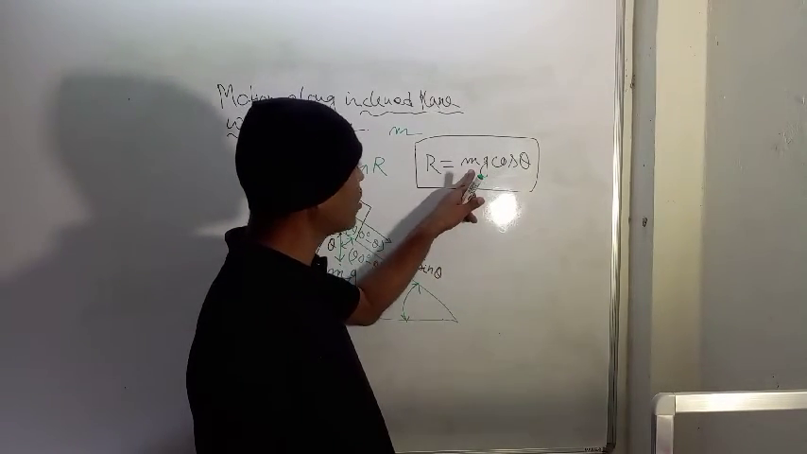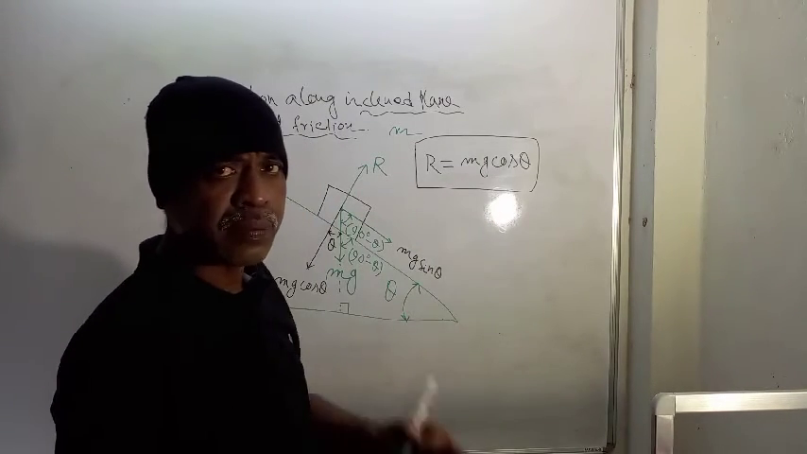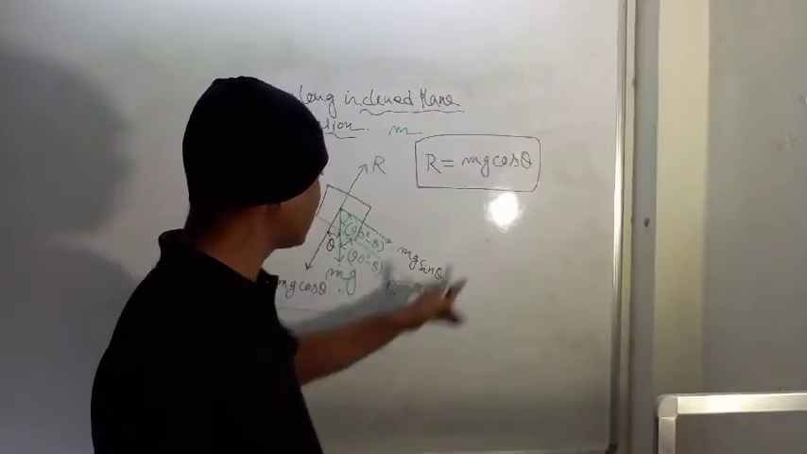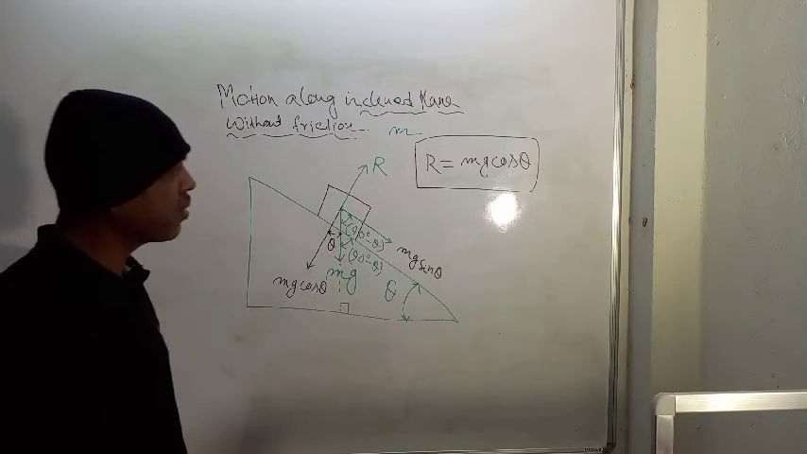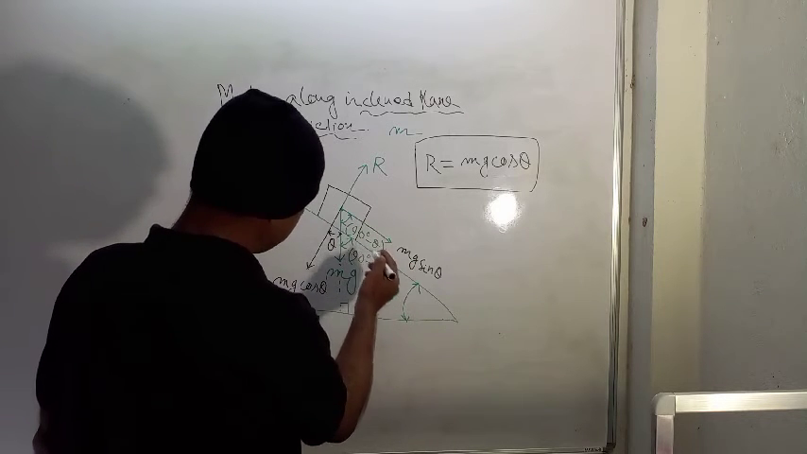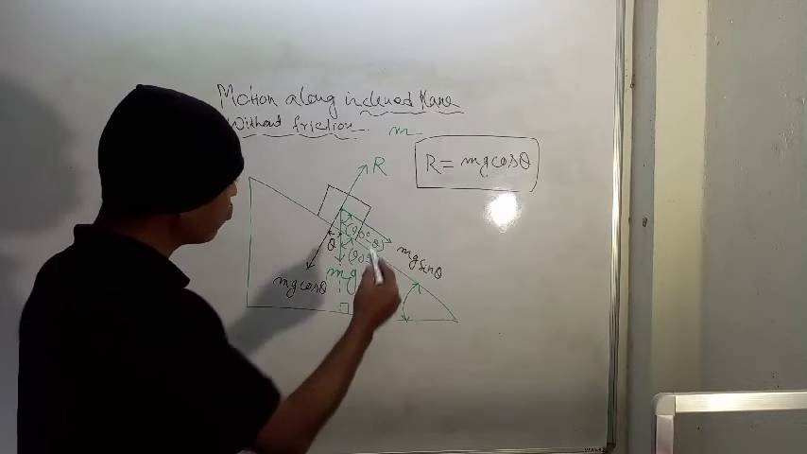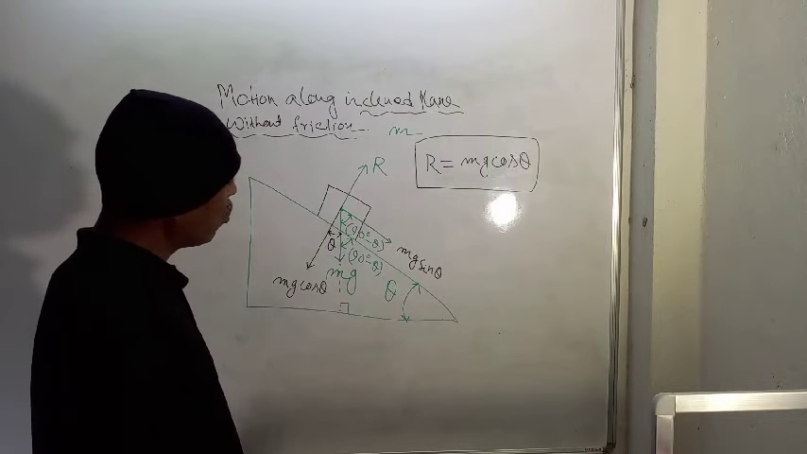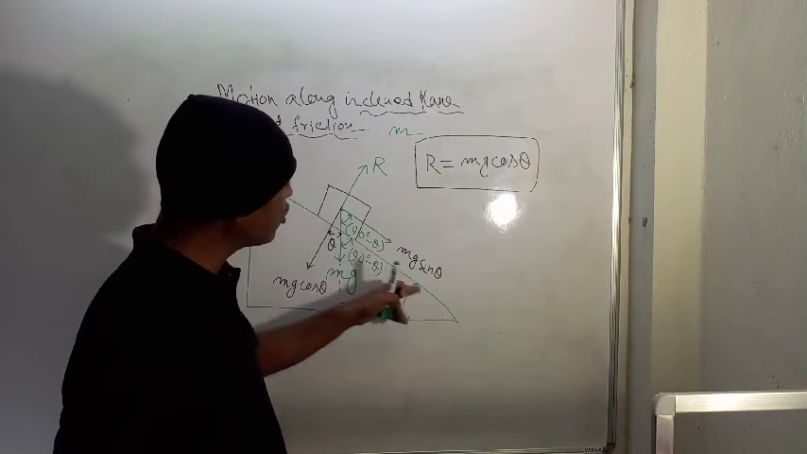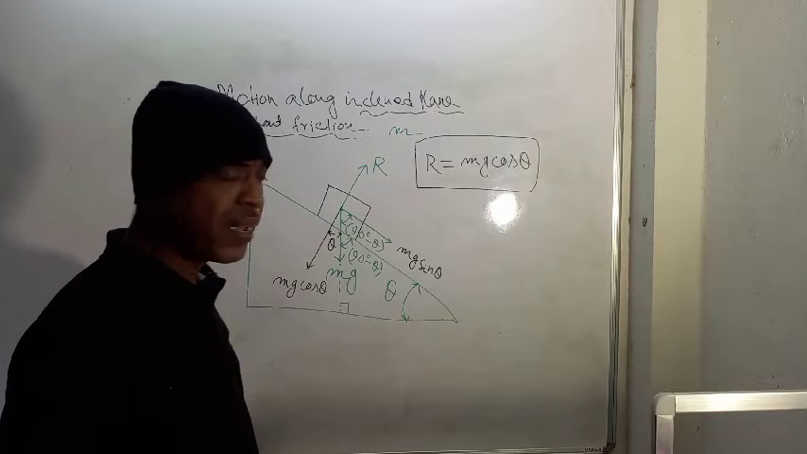m is the mass of the body, this object. g is the acceleration due to gravity, which is 9.81 meter per second square, and theta is the inclination of the inclined plane. Under this, you can see there is no opposing force. So the body moves under the action of only this force, mg sin theta. This is the net resultant force along the inclined plane.